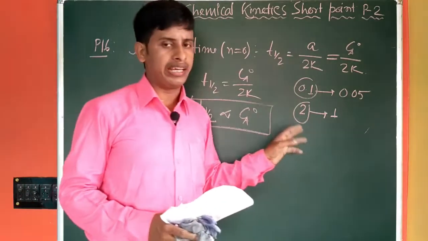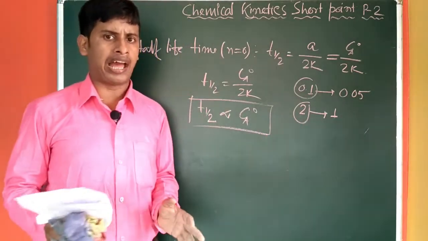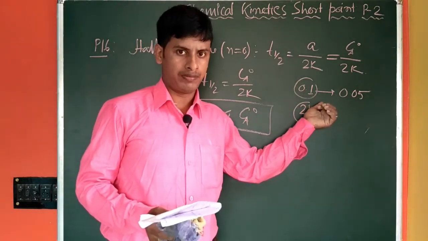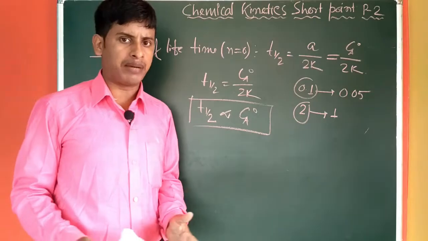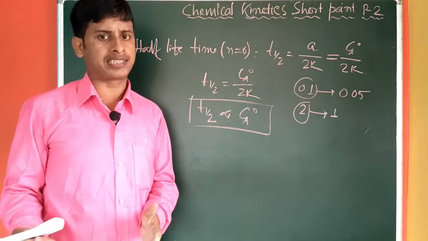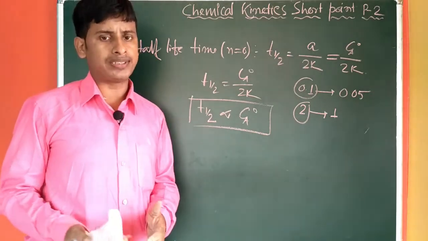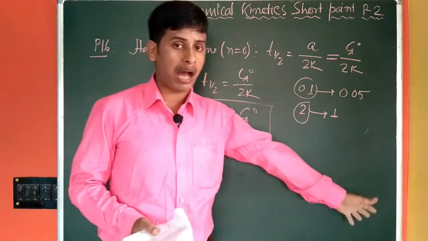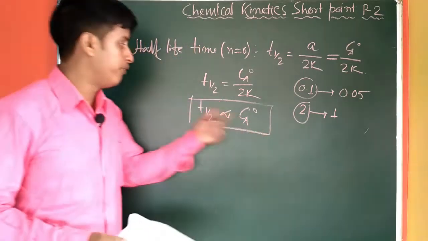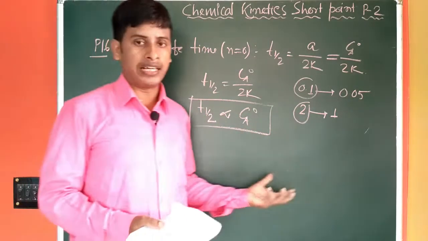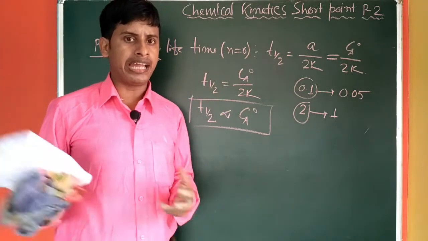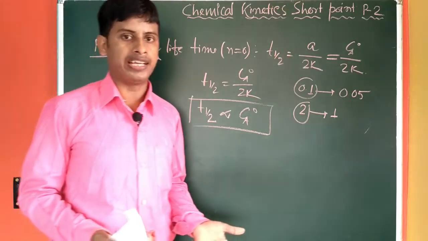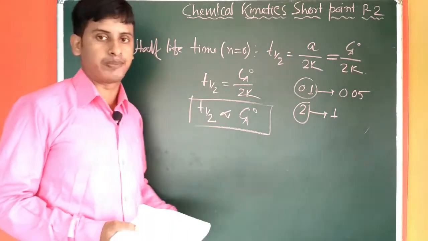So if we start a reaction with the reactant concentration of 0.1 molar, and in another setup we start the same reaction with the initial concentration of the reactant 2 molar, then the T half required to get half of its initial concentration will be different. If we start the reaction with a higher reactant concentration, then T half will also be higher, as is evident from the expression.